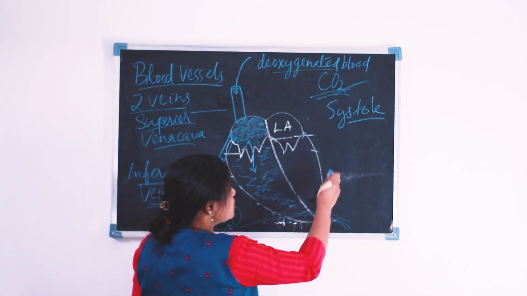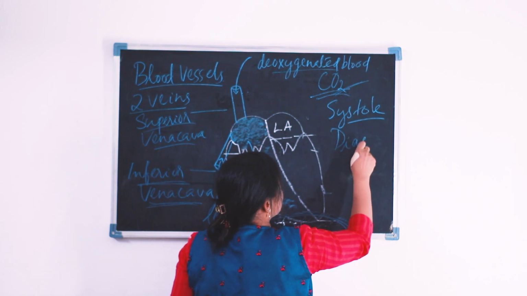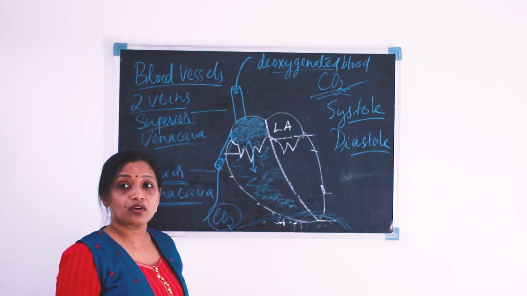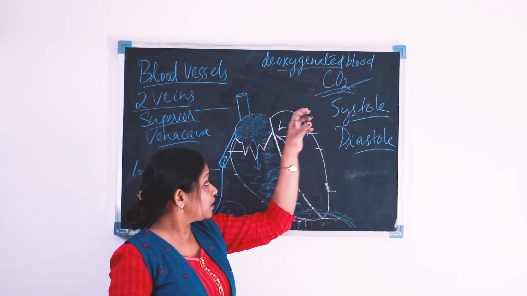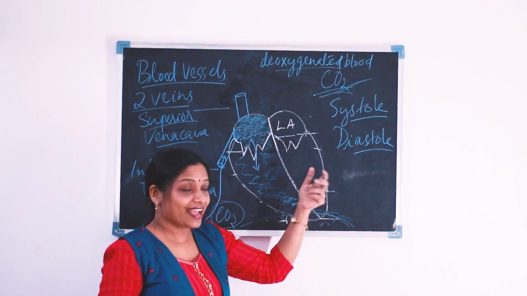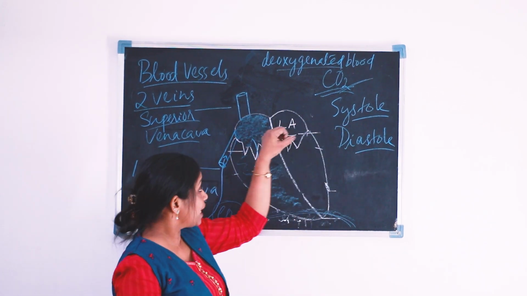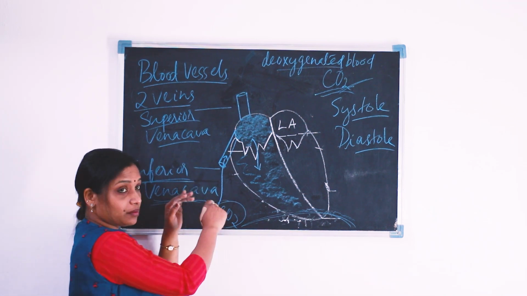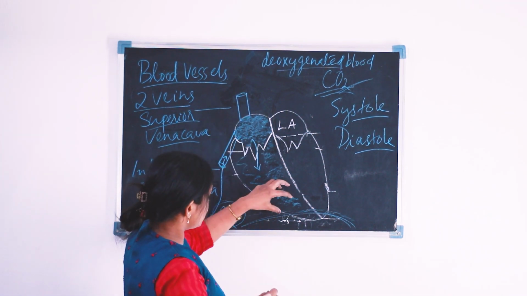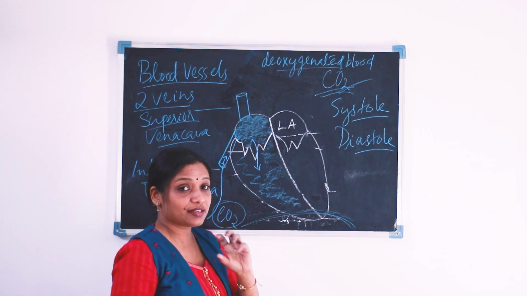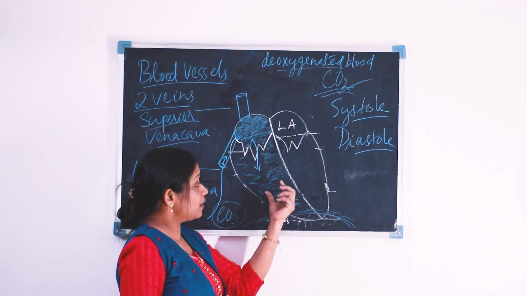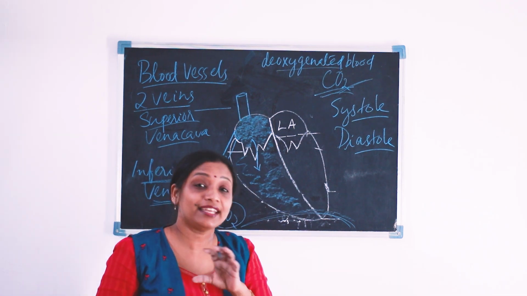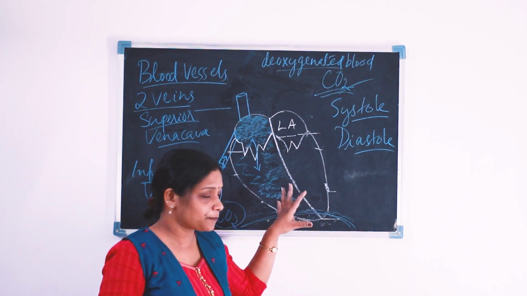And that relaxing is known as diastole. The systole is known as the contraction of the chambers of the heart, and the diastole is known as the relaxation of the chambers of the heart. Actually, we were discussing the blood vessels. Now we reached here, that is, the deoxygenated blood is now in our right ventricle, the impure blood.